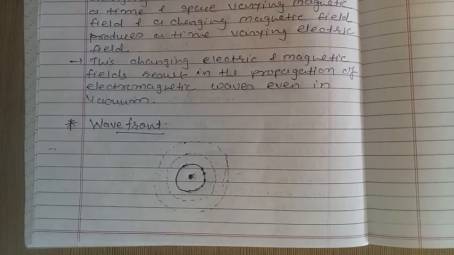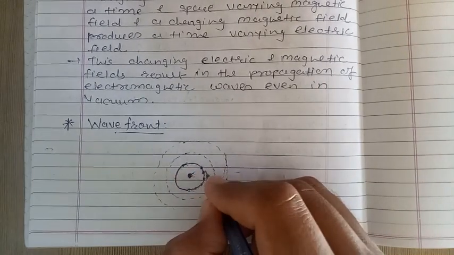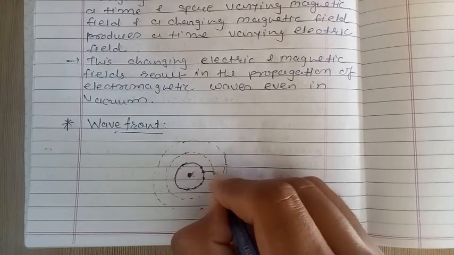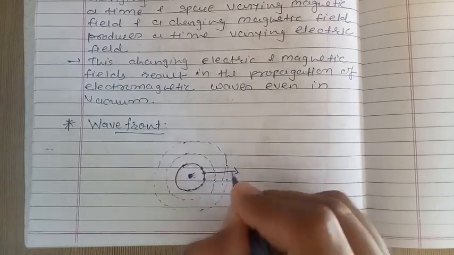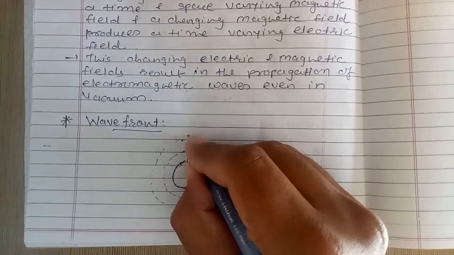Now the energy of the wave travels in a direction perpendicular to the wavefront. This is our wavefront, and if we want to draw perpendiculars, we can draw like this, like this.